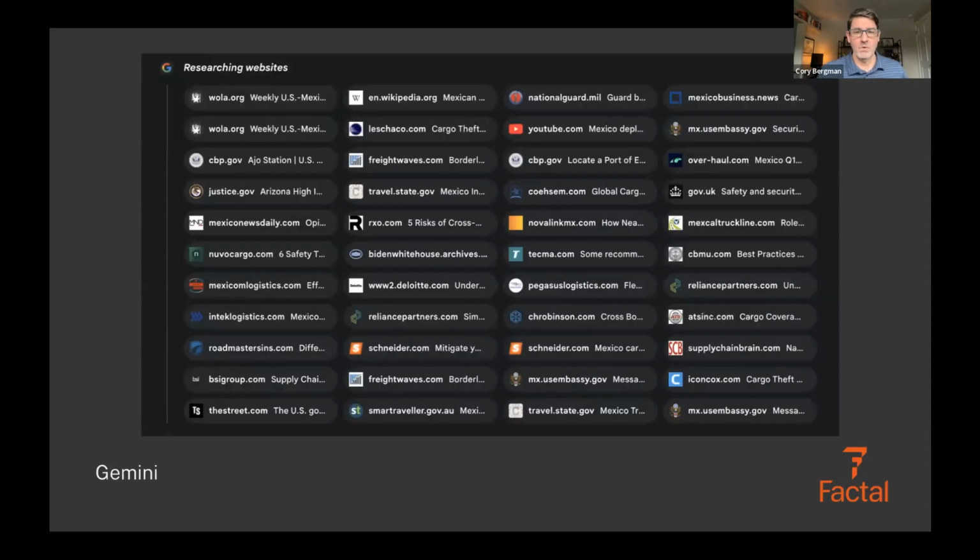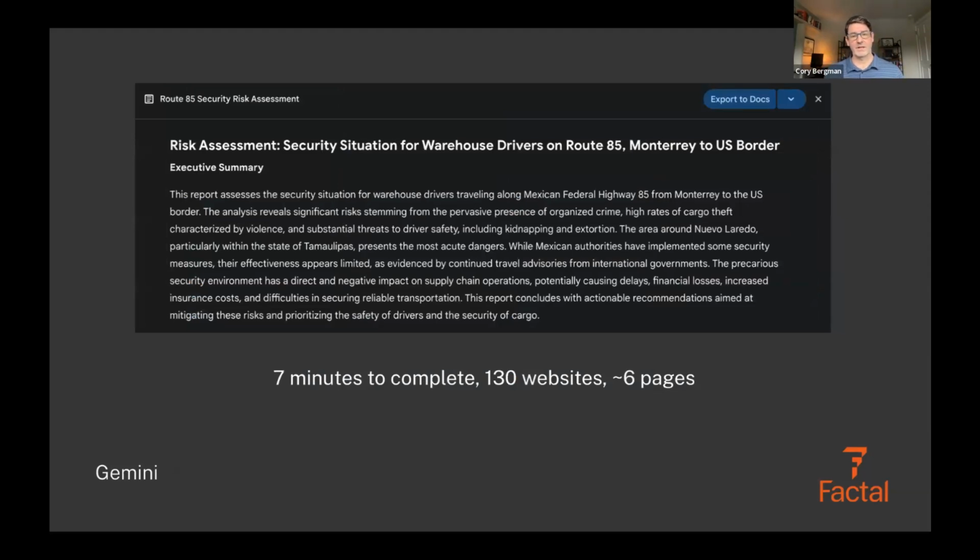Well, let's check in. Whoa, it's looking at all these different websites. In fact, as you'll see, it went through 130 websites in this research project, and pretty impressive there. And 7 minutes later, it is complete. Those 130 websites used, some of them it cites, others it just reads and then doesn't cite from. And this was a 6-page report with an executive summary at the top that gives an overview of the whole security situation.